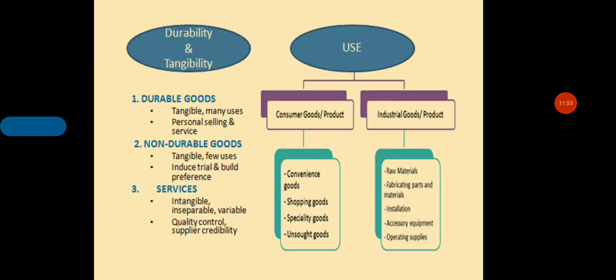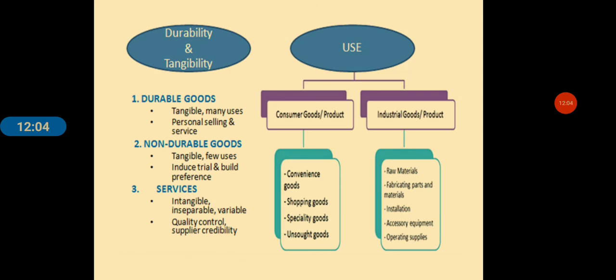So in today's lecture, what we have seen is that goods can be classified into durability and tangibility, like durable goods, non-durable goods, services.